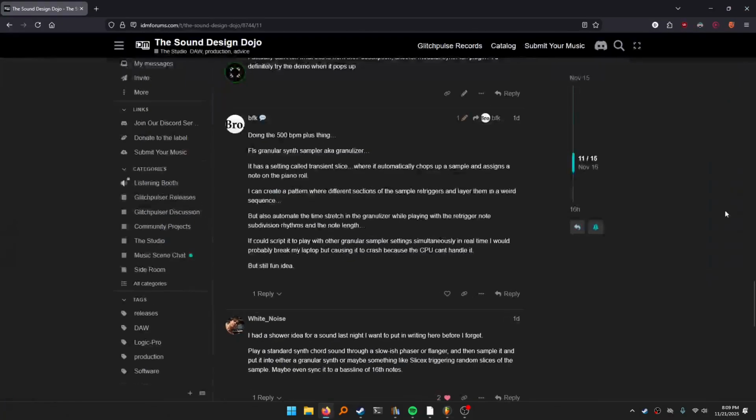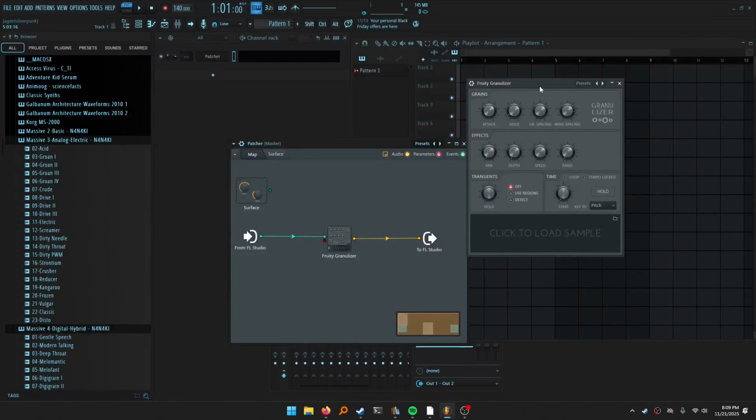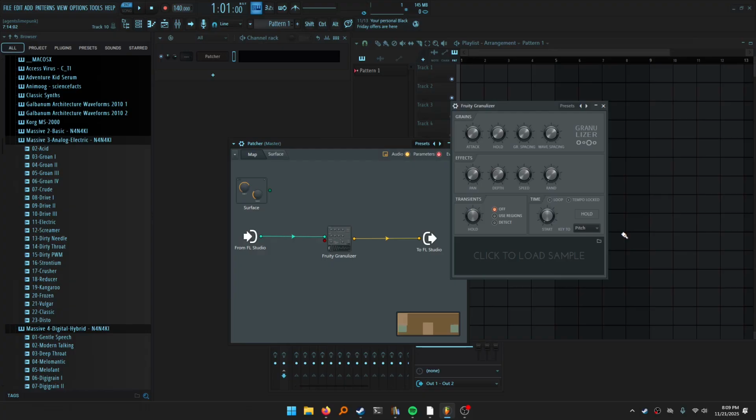So let's go back to that post here. The granulizer has a transient slice built into it, which I haven't really played with, so we're going to have to see that too. It automatically chops up a sample, and we basically want to automate the time stretch in the granulizer while doing that. That should be pretty easy in general, I would think. Maybe the grain spacing and the wave spacing. All of these kind of go together to create that. So let's activate each of these here.